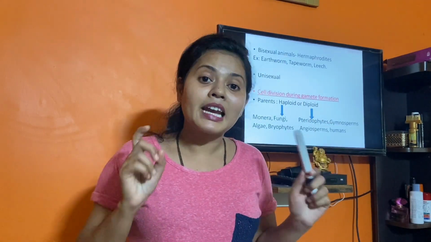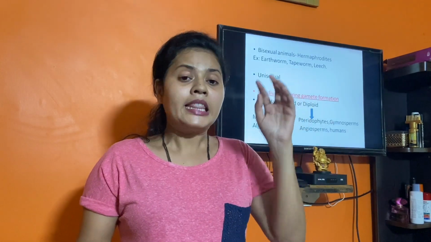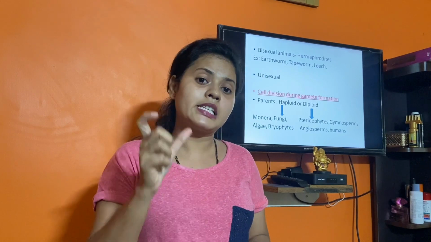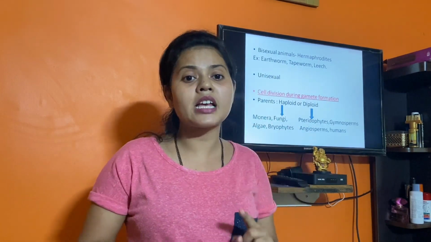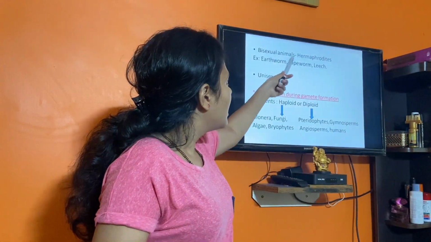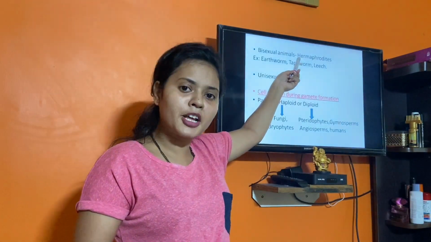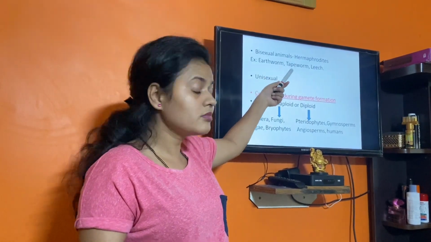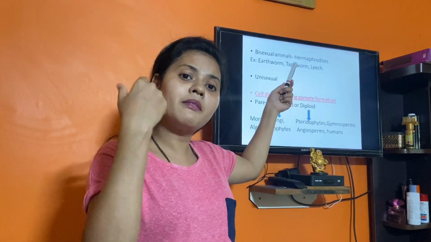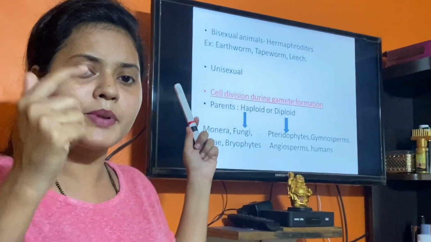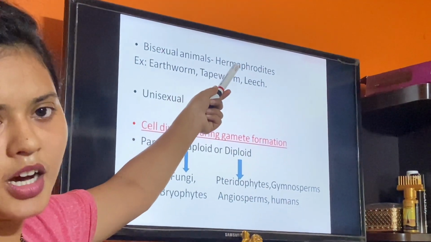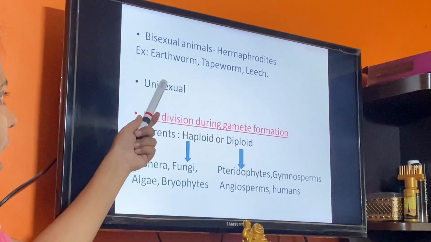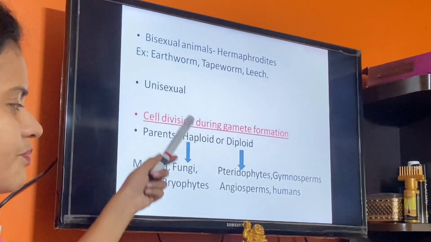But there are some animals in which male as well as female reproductive structures are present on single individual, and these animals are called as hermaphrodites. Examples of hermaphrodites are leech, earthworm, tapeworm. They have male as well as female reproductive structure present in single individual. So bisexual means both are present in single, and unisexual means different.